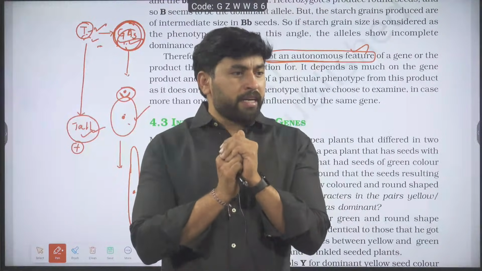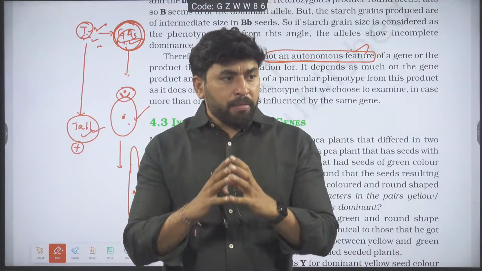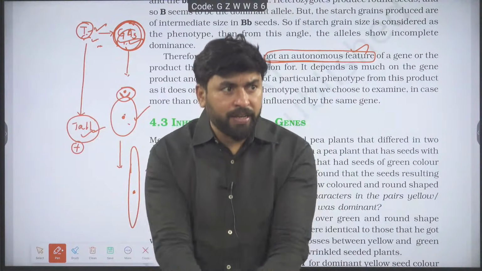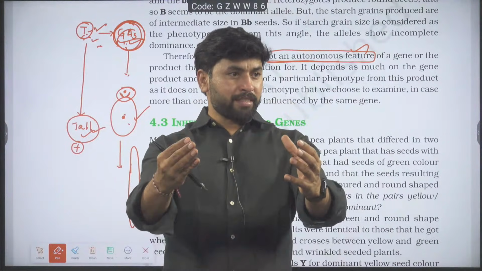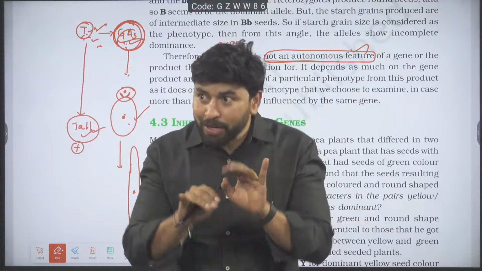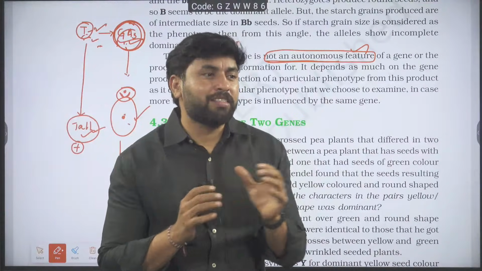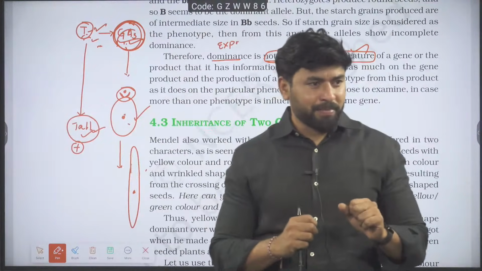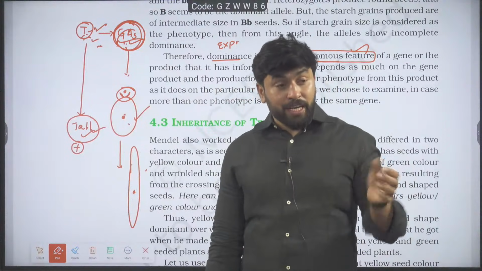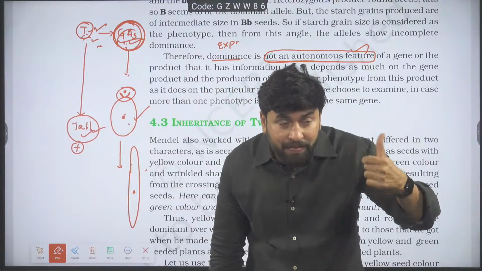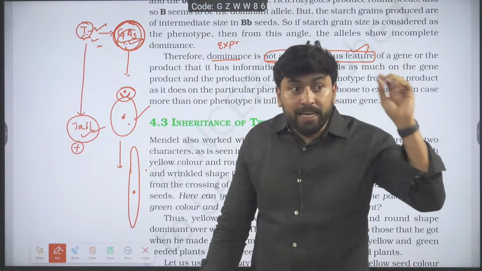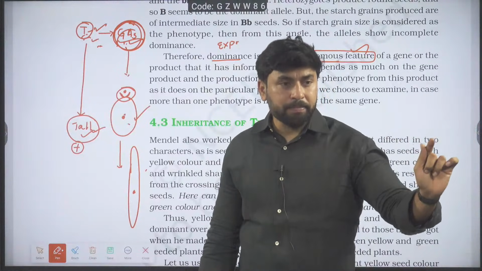Are you getting the idea? Are you following? Maybe it is responsible for tallness, but it is not the only one responsible for the tallness. We don't have the clarity. Is it okay? That's why dominance means what? Expression of a character is not an autonomous feature of an allele.